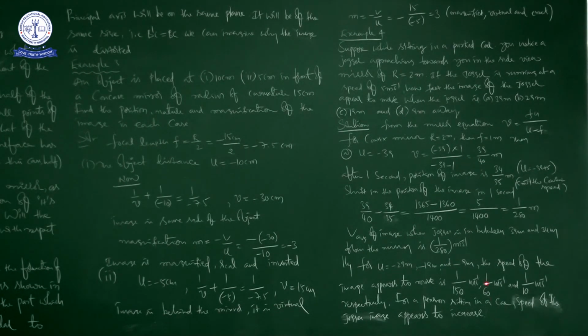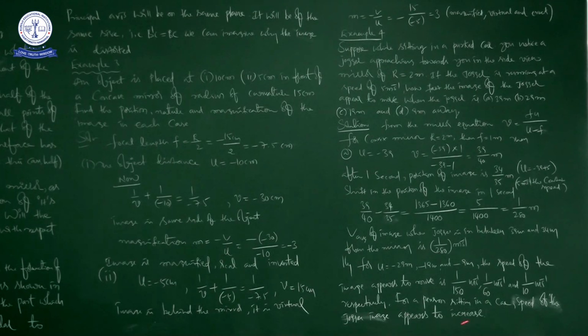By following the same process, for u is equal to minus 29 meters, minus 19 meters and minus 9 meters, the speed at which the image appears to move: how we got 1 by 280 in case of minus 39 meters, similarly for minus 29 meters it is 1 by 150 meters per second, for minus 19 meters it is 1 by 60 meters per second, and for minus 9 meters 1 by 10 meters per second respectively, right?